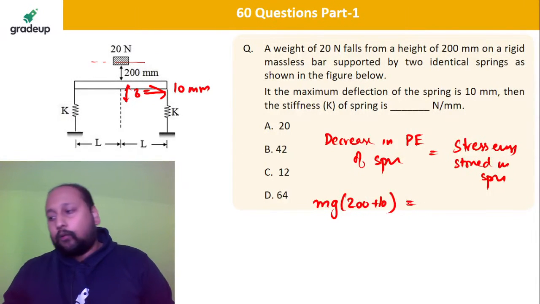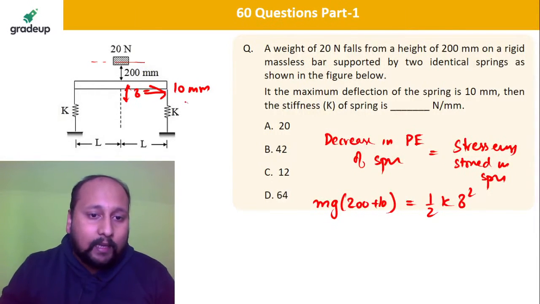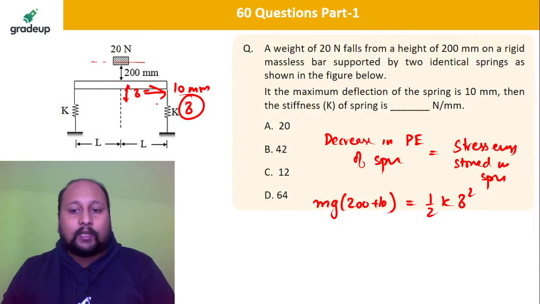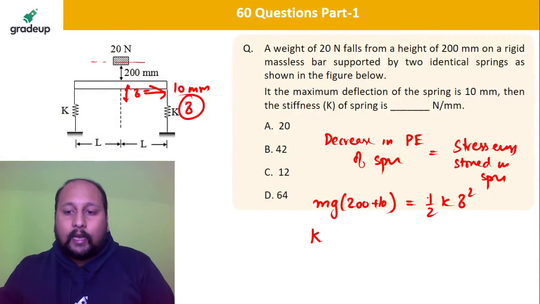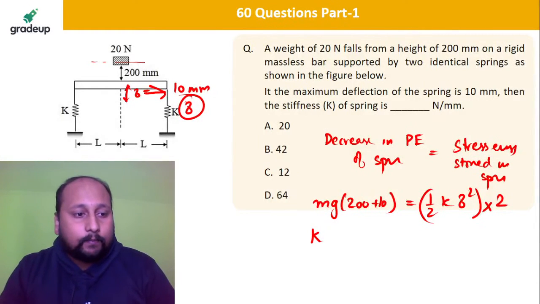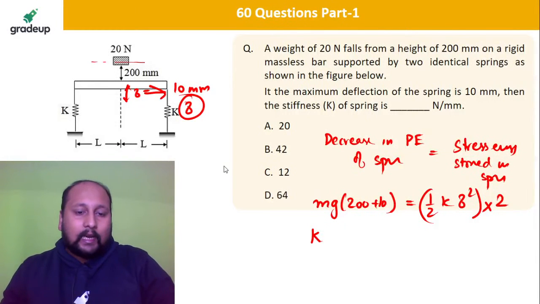And this should be equal to half into k into delta square, because your spring is being compressed by delta. Equate this value, get the value of k, and this will be into 2. Why? Because two springs have been used, so we will be multiplying by 2. So now you will be getting the answer for this.